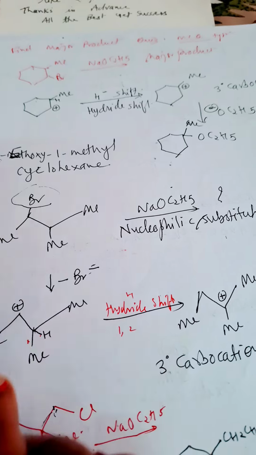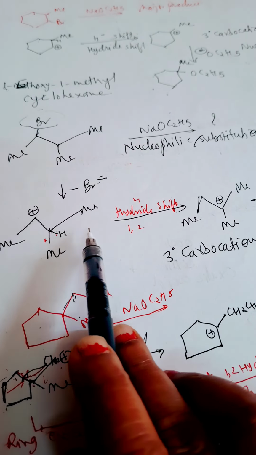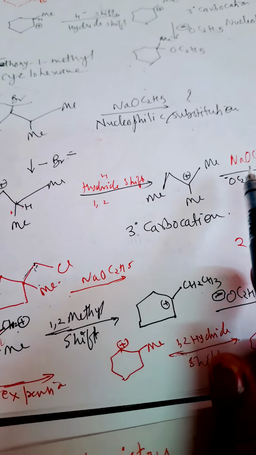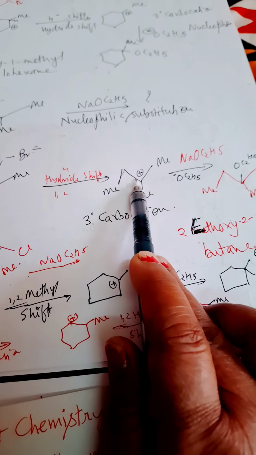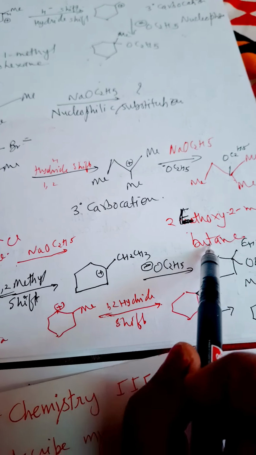Now this is having a positive charge, this is less stable. So here what will happen? Again a hydride shift will be there, and we'll get a 3 degree carbocation. Now OC2H5 attacks this 3 degree carbocation, and we'll get 2 ethoxy 2 methyl butane.